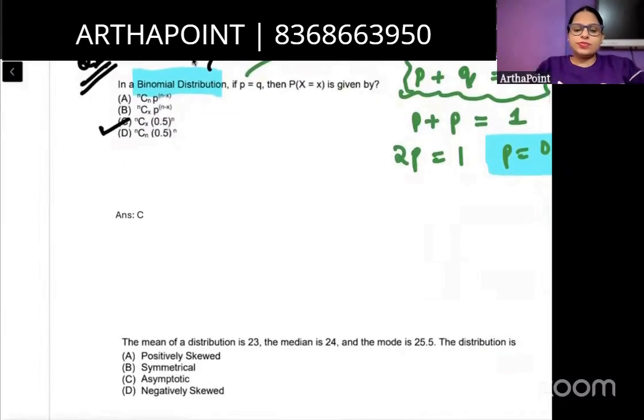Try this one. Try to do this question. Okay. A, D, A, D. Why so much confusion?